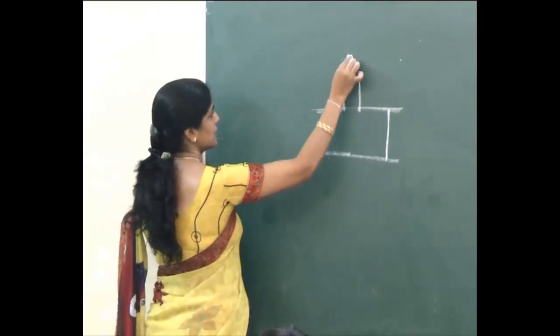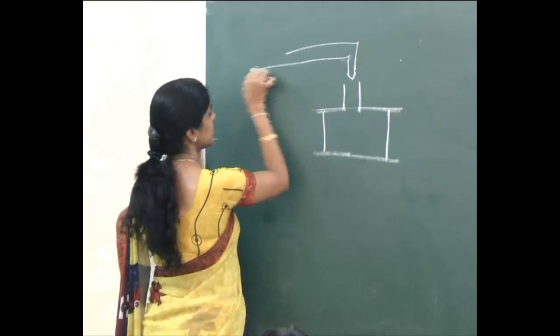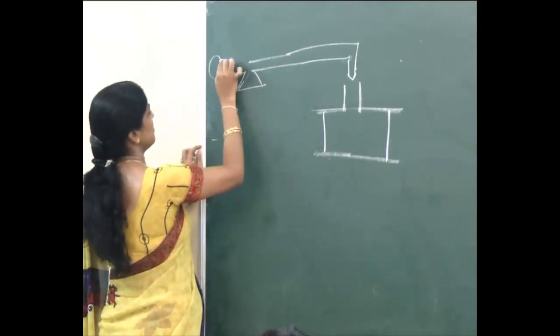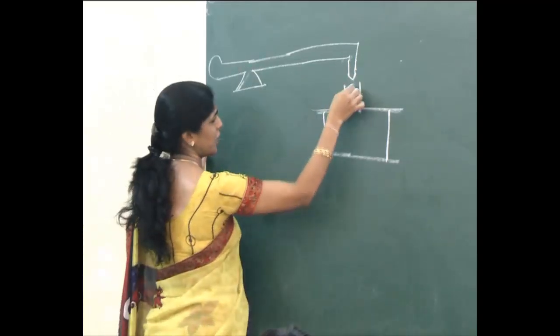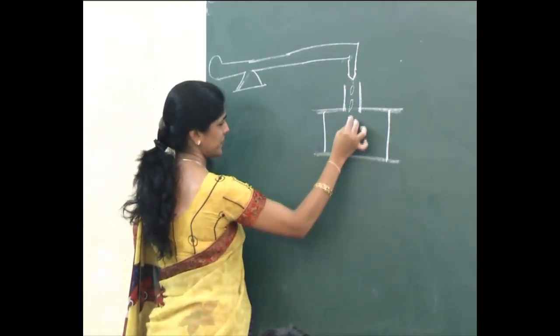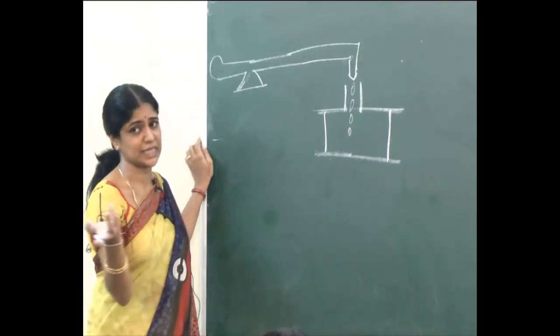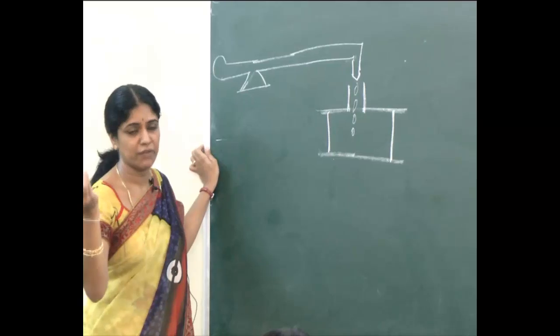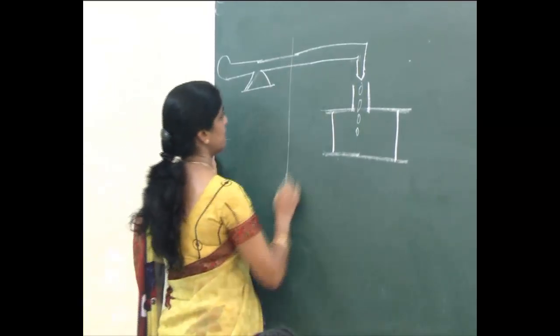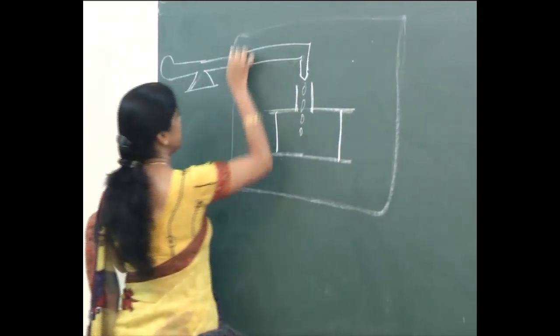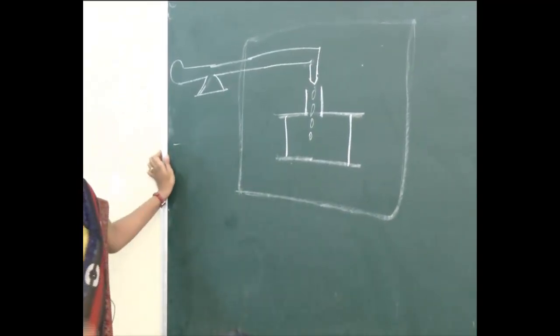Here I have an atomizer. Using this atomizer I am going to spray oil drops. This is what we are going to spray: oil drops. Let it be a highly viscous liquid like glycerin. Glycerin is a highly viscous liquid. The whole arrangement is kept inside a chamber which is going to maintain a constant temperature.